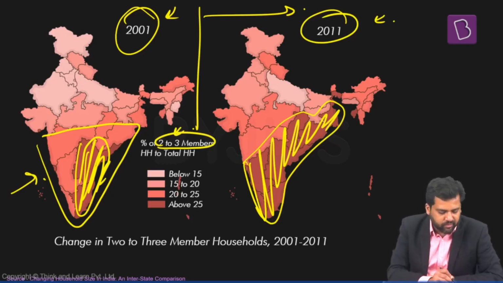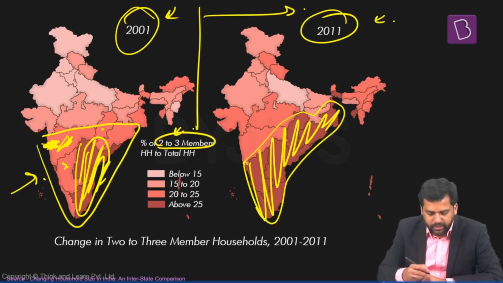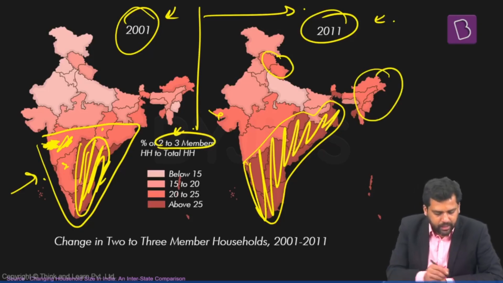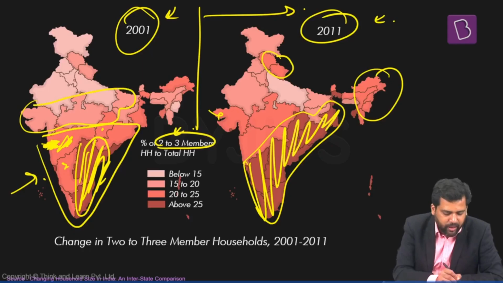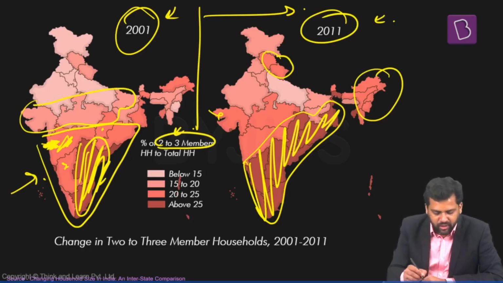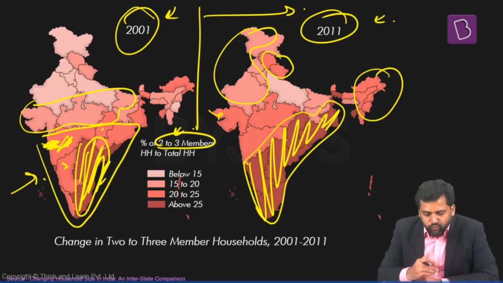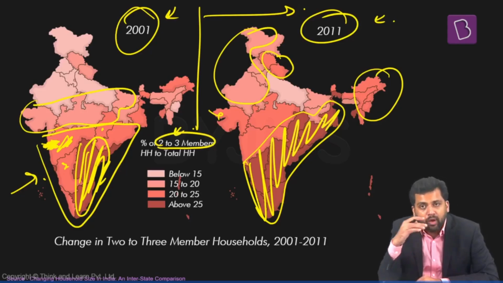The other kind of red, the slightly pinkish red, Maharashtra, Karnataka, Chhattisgarh and Odisha, has also increased to some other places. For example, Gujarat, some of the northern parts of India and many of the northeastern parts of India. This slightly pink version, now you will find it in many other places. So what you see here is a gradual transition happening.